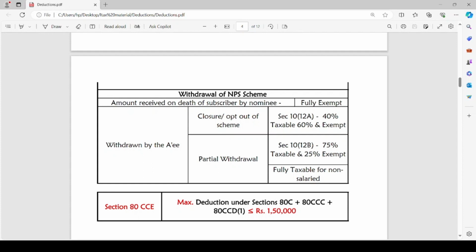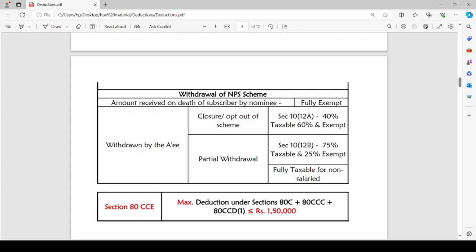In case of partial withdrawal, 75% of such amount is taxable and 25% is exempt. It is fully taxable for non-salaried assessees. The amount withdrawn is fully taxable for non-salaried assessees.